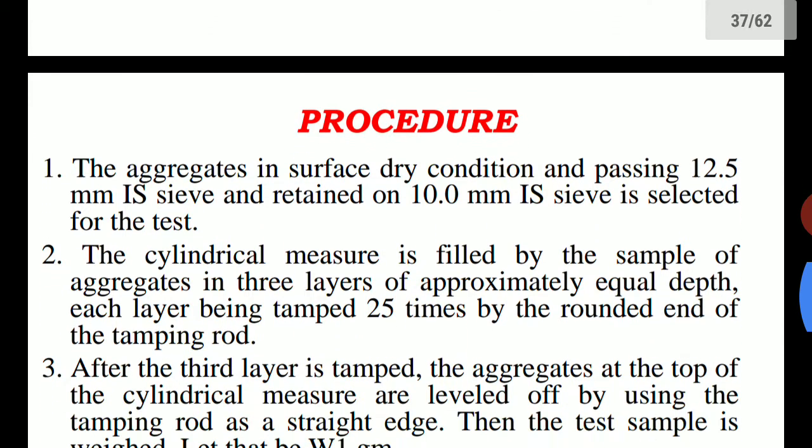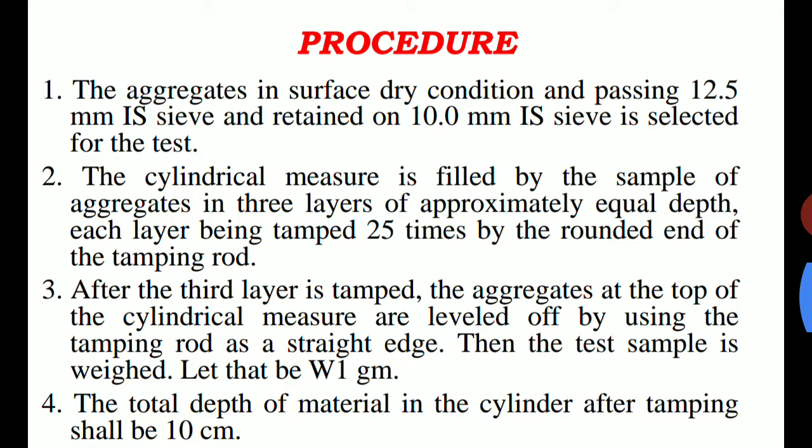Coming to the procedure, the aggregates we are going to test should be in a surface dry condition, passing through the 12.5 mm ISC and retained on the 10 mm ISC. The cylindrical measure is filled with the sample of aggregates in 3 layers. The aggregates retained on the 10 mm ISC are filled into the cylindrical measure in 3 layers, tamping 25 times each.